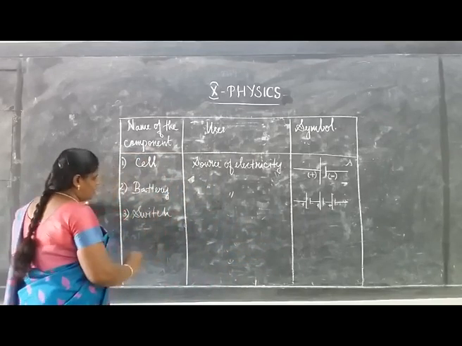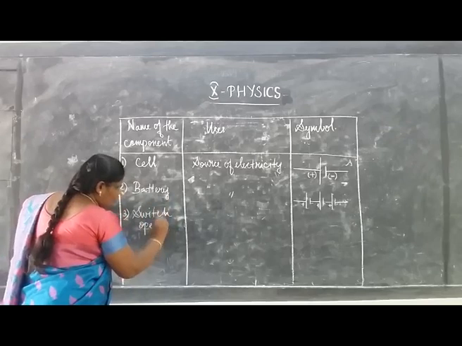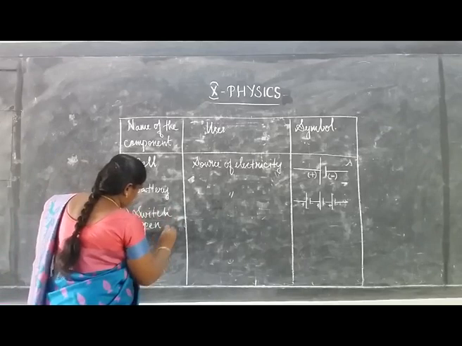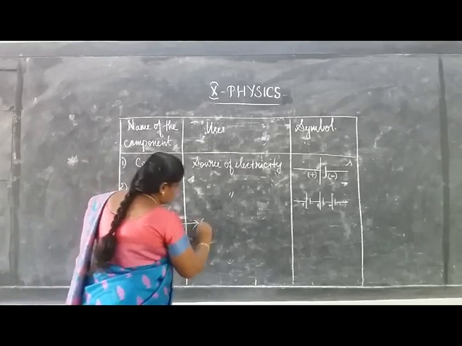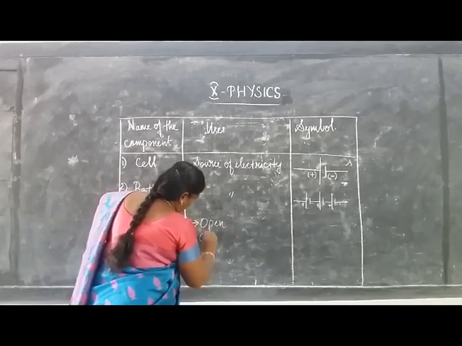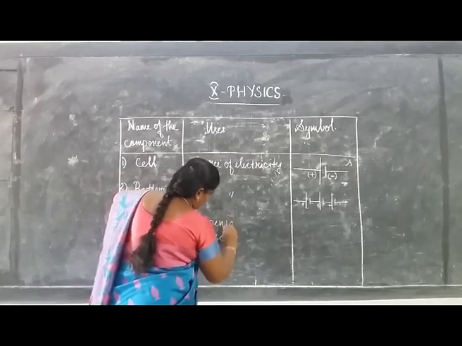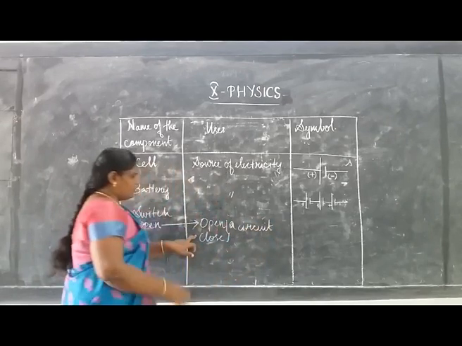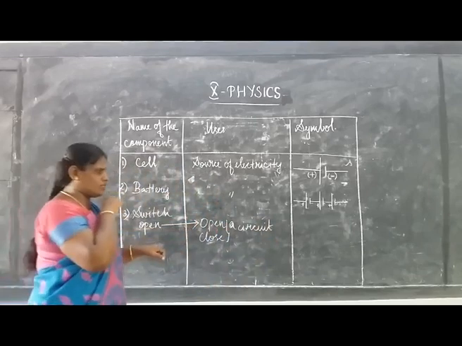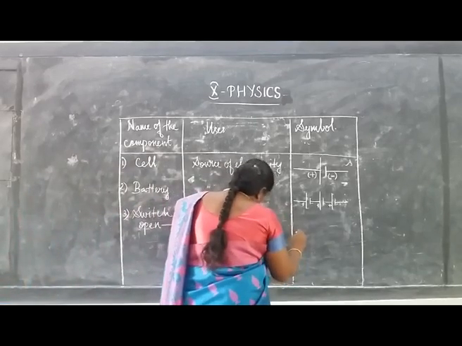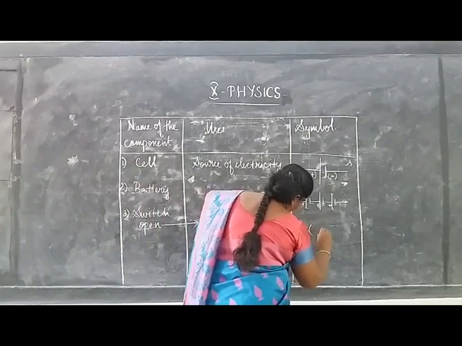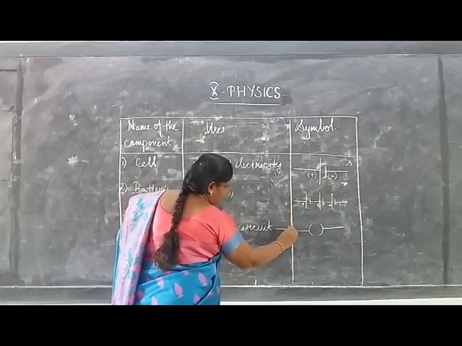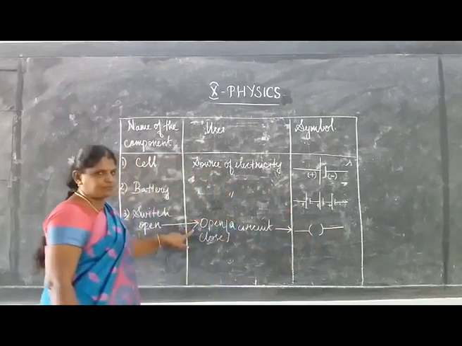And the third one, a switch. A switch has an on or off position. It is used to open and close a circuit. This is the symbol for a key in an open circuit.